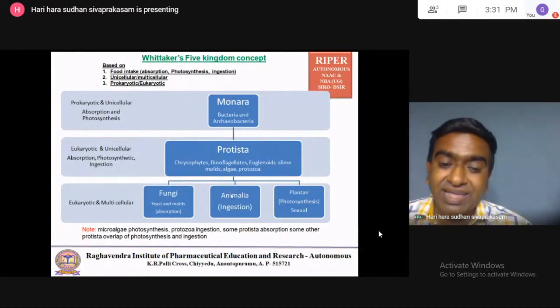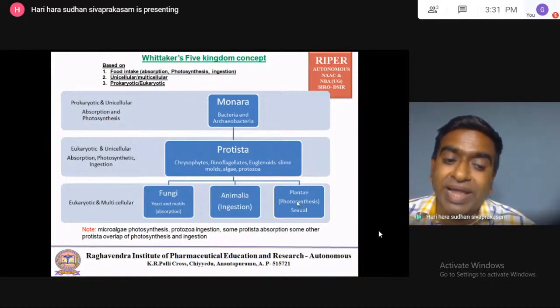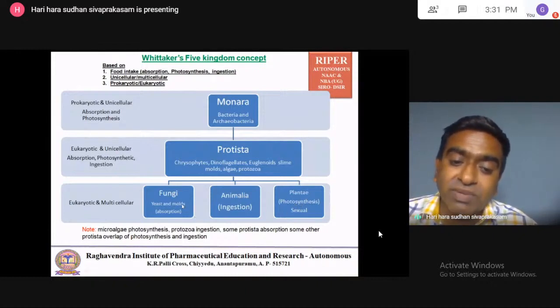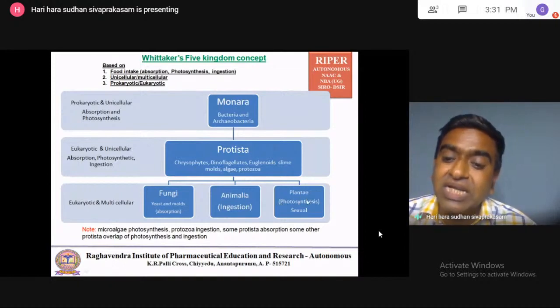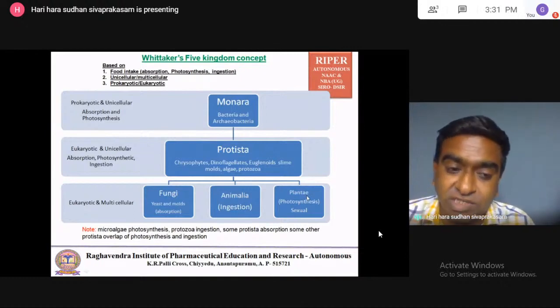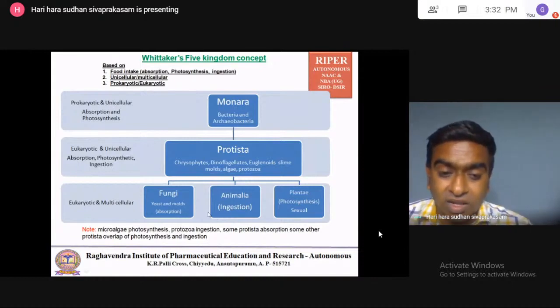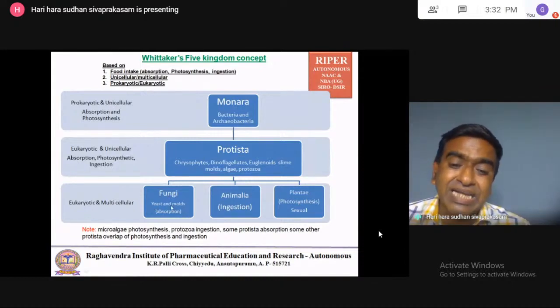Then fungi, where yeast and molds have been kept, with the absorption method of food intake. This fungi, Animalia, and Plantae are mainly eukaryotic multicellular. Absorption is present in fungi, ingestion in Animalia, and photosynthesis in Plantae.